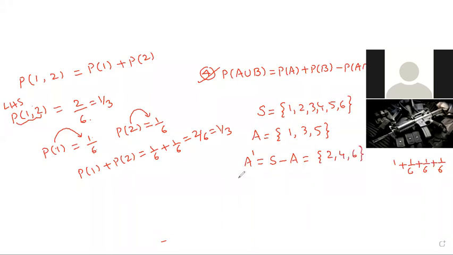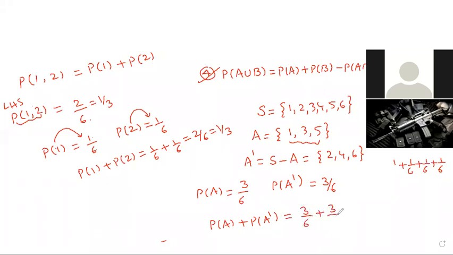Probability of A: how many elements do we have? 3 elements by total 6. Probability of A dash, observe: how many numbers? 3 numbers by total 6. P of A plus P of A dash is equal to 3 by 6 plus 3 by 6. 6 by 6, value is 1. That is the fifth point also completed.